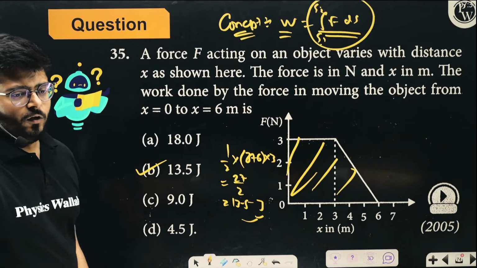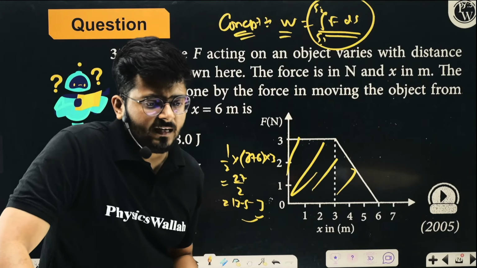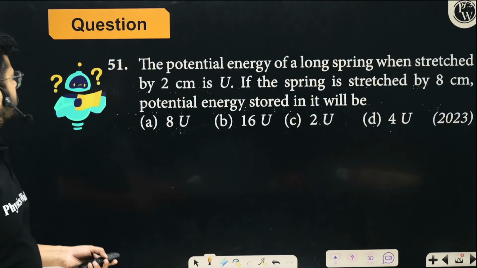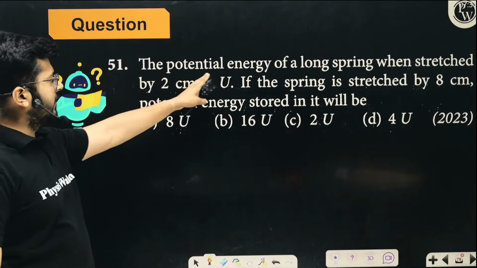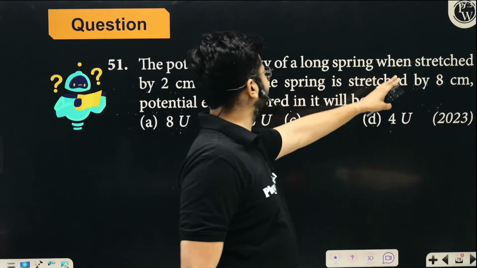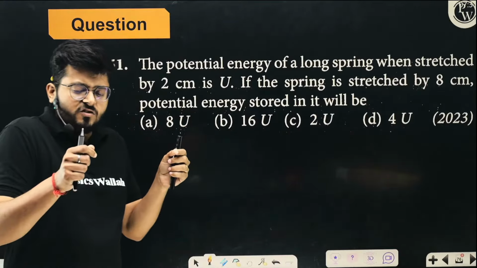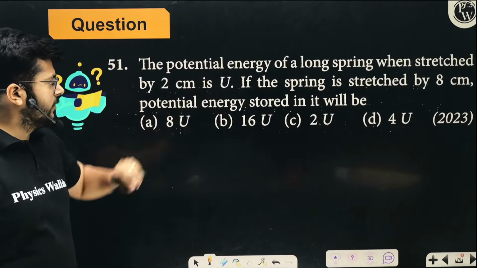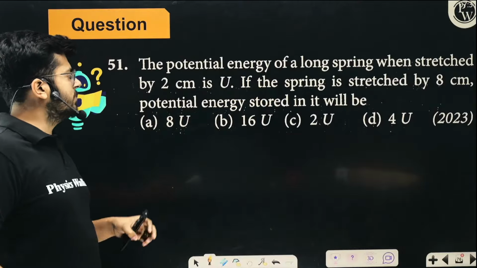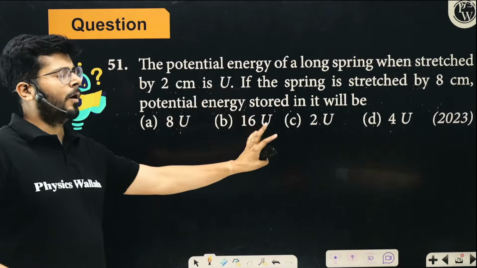All right. So let's continue to keep on moving and talk about the next one. The next question is about the potential energy of a long spring. When a long spring is stressed by 2 centimeter, the potential energy is U. If the spring is stressed by 8 centimeter, the potential energy will be how many times?